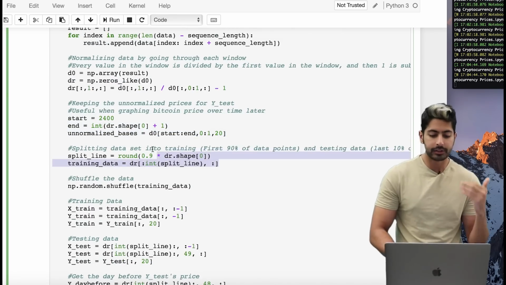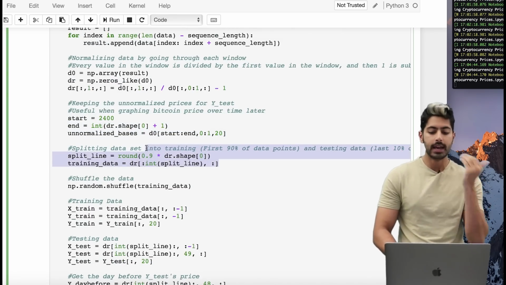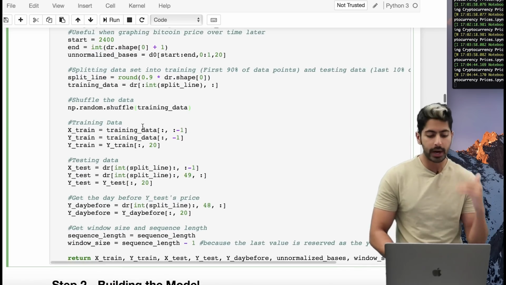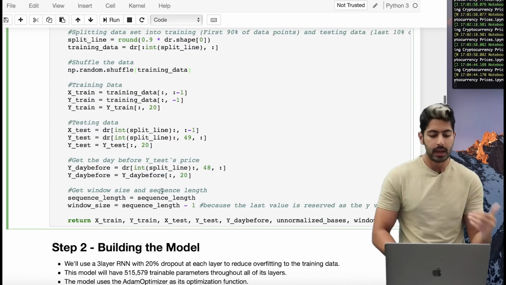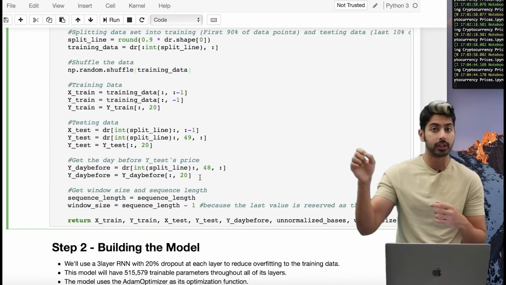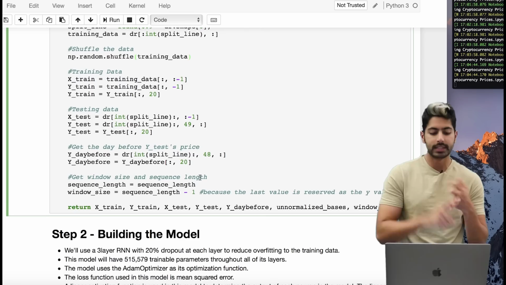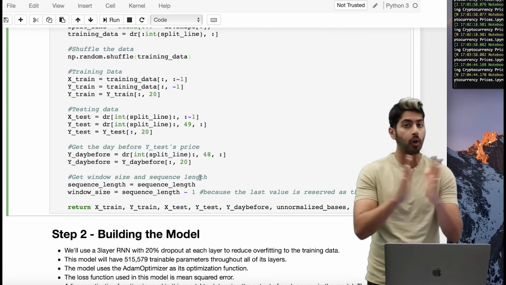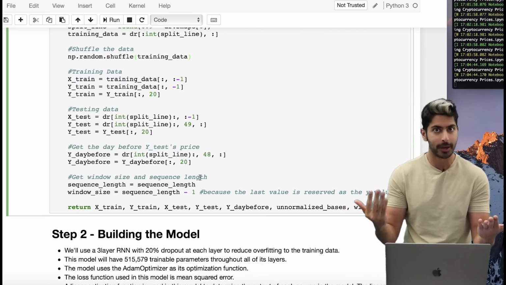We split the data into training. Remember, 90% training, 10% testing. We shuffle the data, and then we create those training and testing variables. We get the day before Y test's price, so we can use that for prediction later on. And then we get the window size and sequence length. We return all of those variables, right? We computed all of these values, and now we can return them.